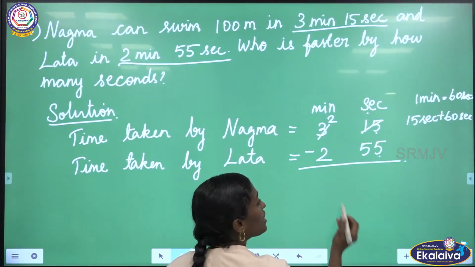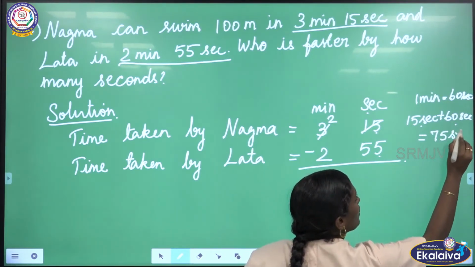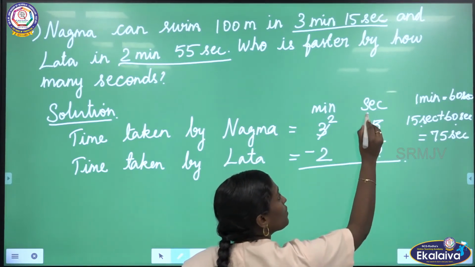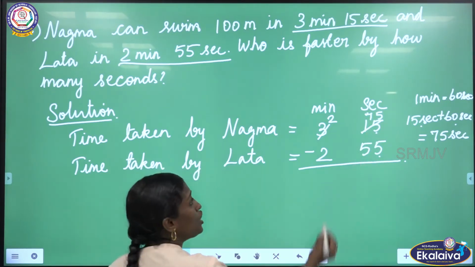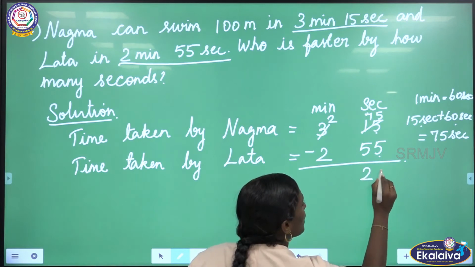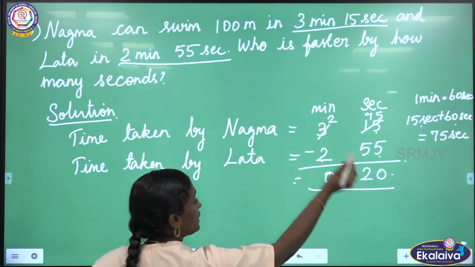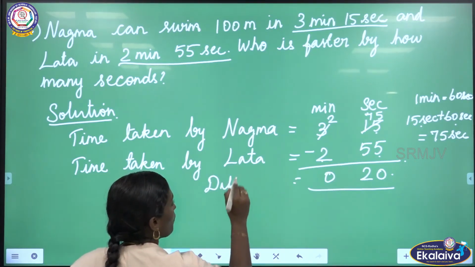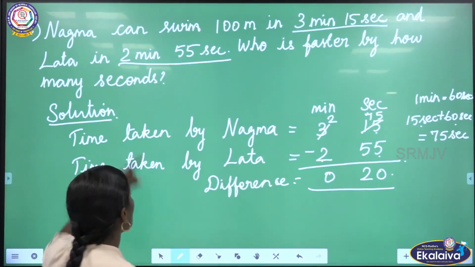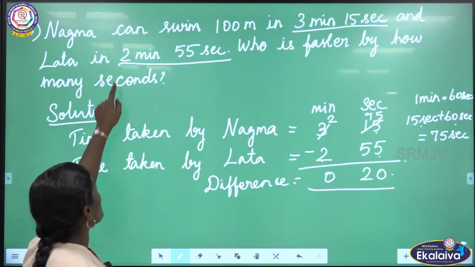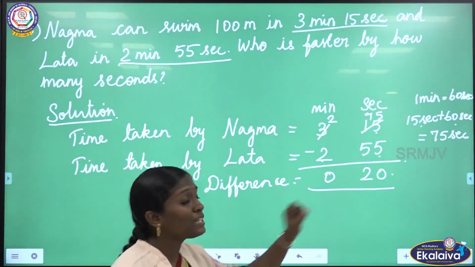So already 15 seconds are there, and we have to add these two. Then we will get 75 seconds. After borrowing, 15 seconds will become 75 seconds. From 75 we want to subtract 55. 75 minus 55 we will get 20. Here 2 minus 2, 0. So this is the difference, 20 seconds. By seeing the timing, we can say that Lata is faster because she has taken less time. So Lata is faster by 20 seconds.